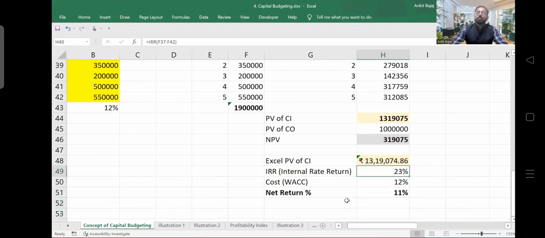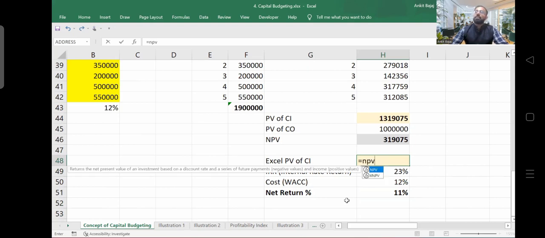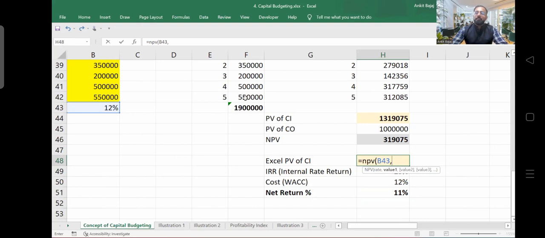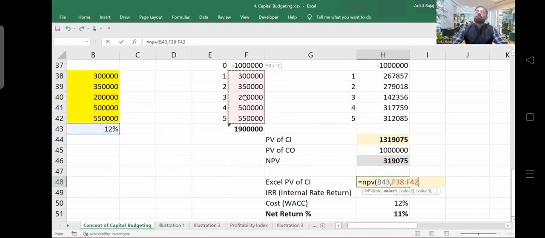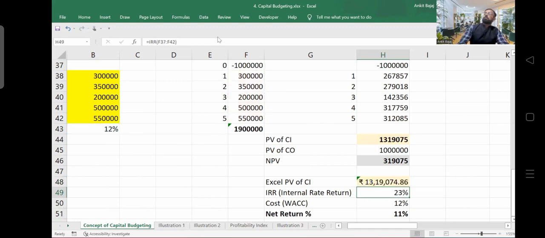I am showing you the Excel NPV again. Is equal to, write NPV, right? Open up the bracket. Then rate we have to select. You can see, rate we have to select. Rate is 12%. Then comma, we have to select values. Values means we have to select all the future cash inflows. Is it clear? And press enter here. This is how you have to calculate. Is this concept clear?